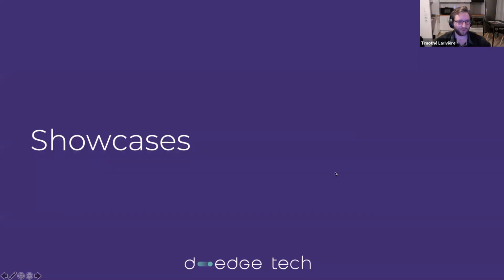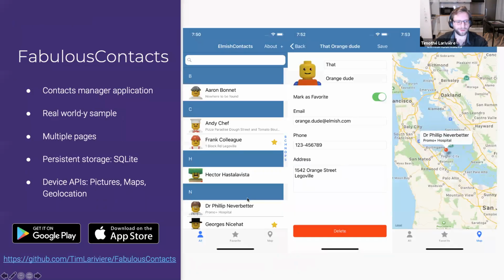So I have some examples to showcase. So here is the Fabulous Contacts sample app. So it's a contact manager application. So it's a real world one. So you can add contacts to a list. You can edit them. You can delete them. You have validation rules. You have a map to see where your contacts are. So it's available on the Google Play Store and on the App Store.